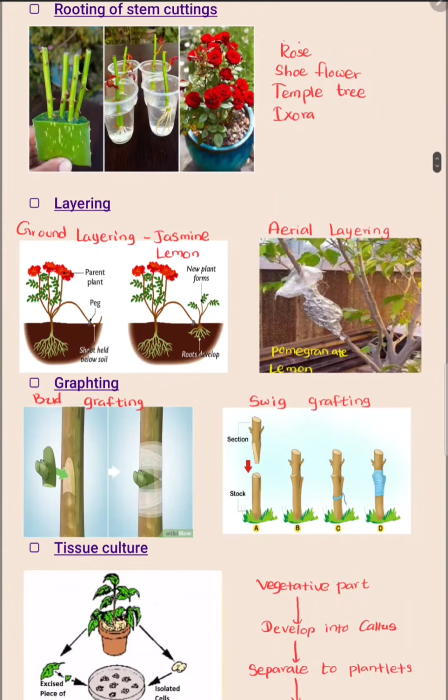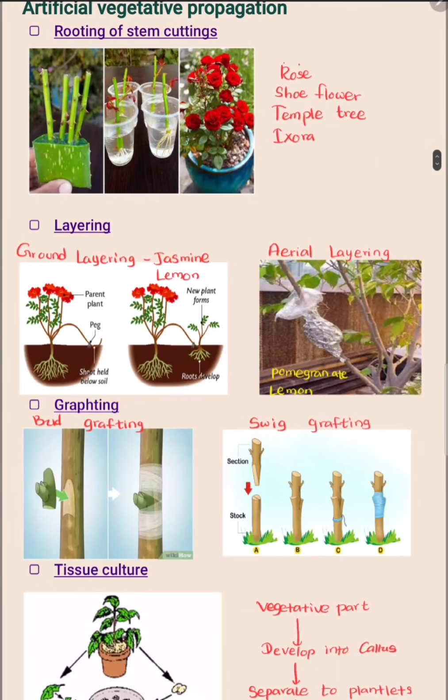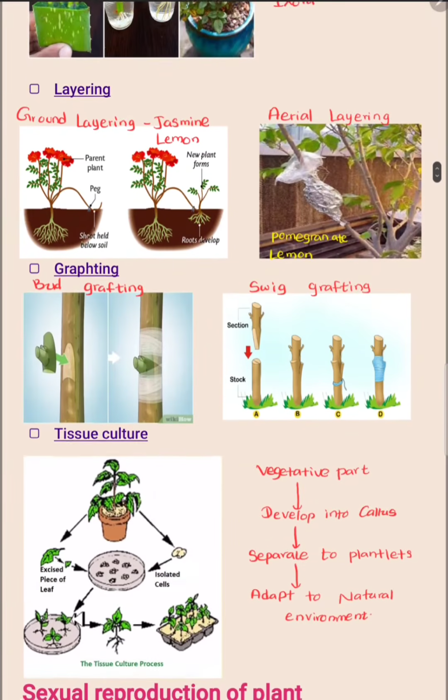For layering, there are two ways of doing it. One is ground layering, the other one is aerial layering. If the plant stem or plant twig is close to the ground, we can do ground layering. If the plant twig is far from the ground, we can do aerial layering. Examples of plants for ground layering are jasmine and lemon. The examples for aerial layering are pomegranate and lemon.